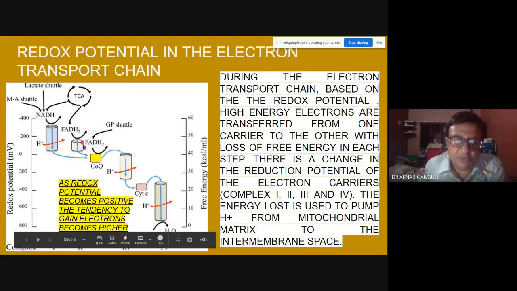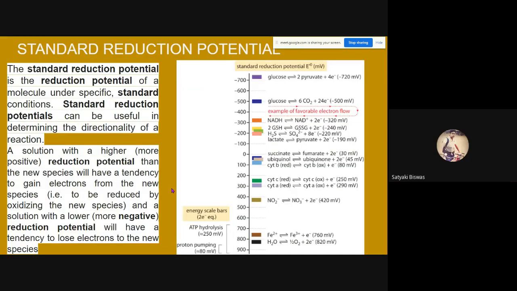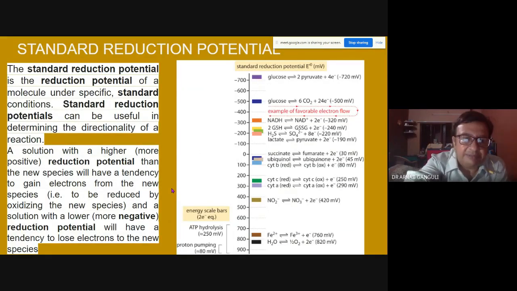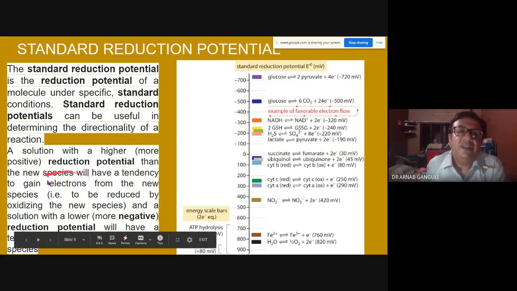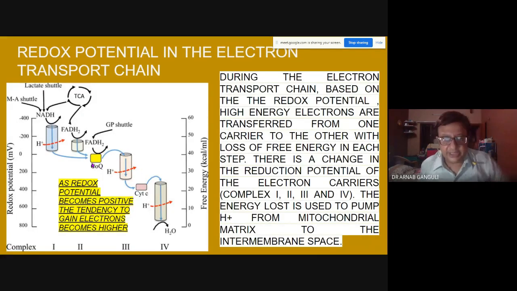Redox potential is becoming more and more positive. So as redox becomes positive, the tendency to gain electrons becomes higher. If we go to the last, a solution with a more positive potential will have a tendency to gain electrons from the new species. So the more positive the redox potential becomes, the more it will try to gain electrons. Am I clear on this part?